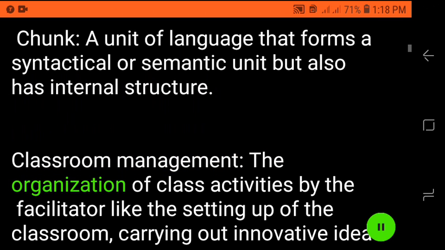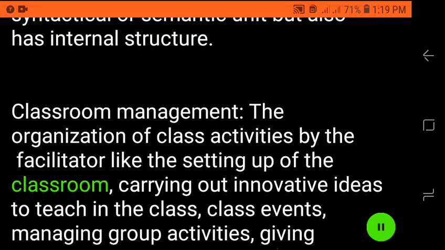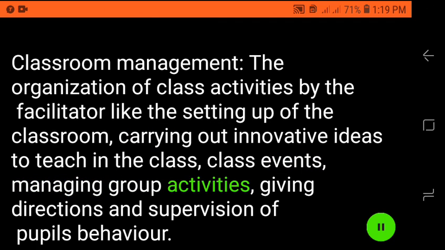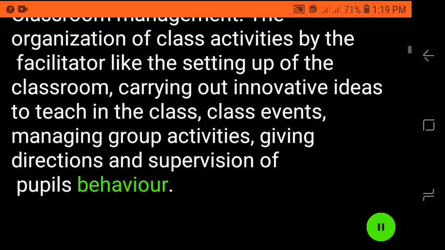Classroom management: the organization of class activities by the facilitator, like the setting up of the classroom, carrying out innovative ideas to teach in the class. Class events: managing group activities, giving directions and supervision of pupils' behavior.